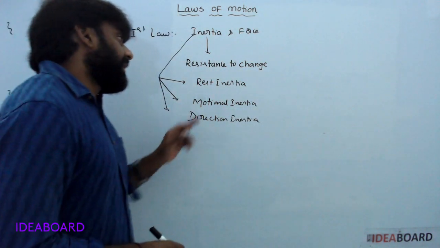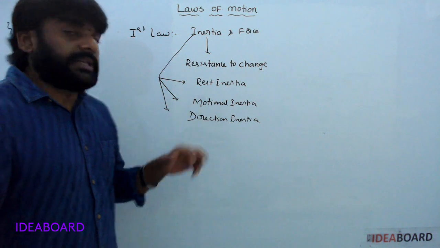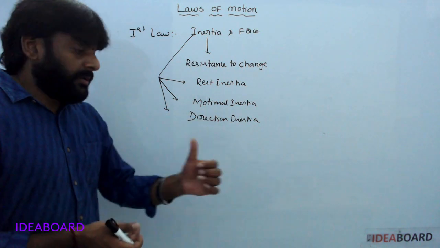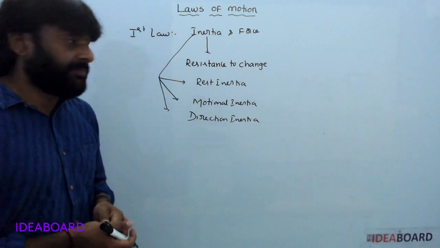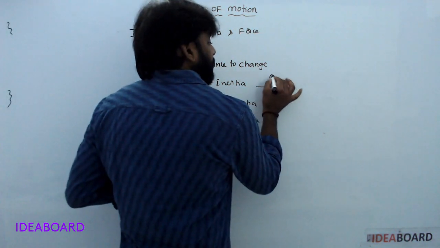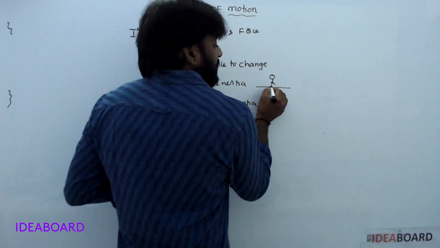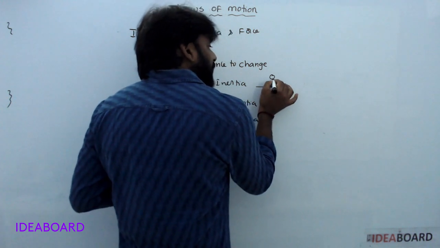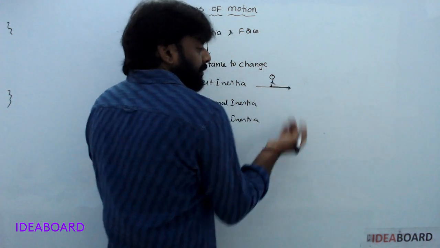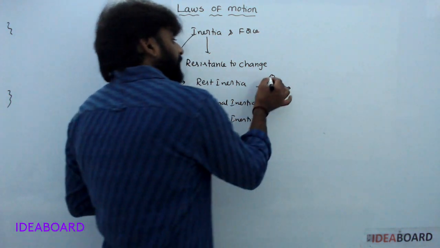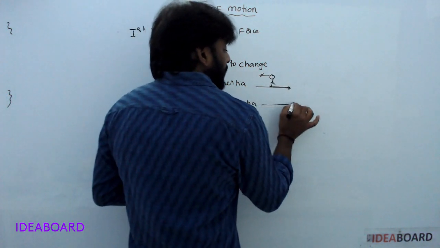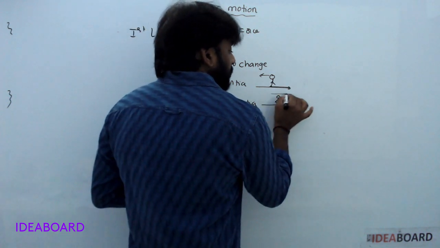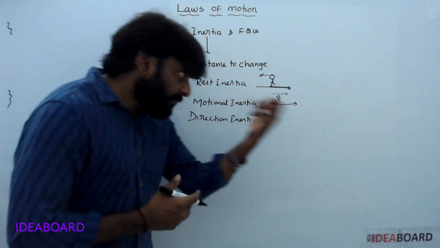Rest inertia, example: if a person is standing in a bus and the bus suddenly moves, due to the jerk the person moves in a backward direction. The person's legs are in contact with the bus, so the legs move forward, but the upper body does not come into motion immediately. Due to that, he falls backward. In a moving bus, if the driver applies the brake suddenly, the person falls in the forward direction.